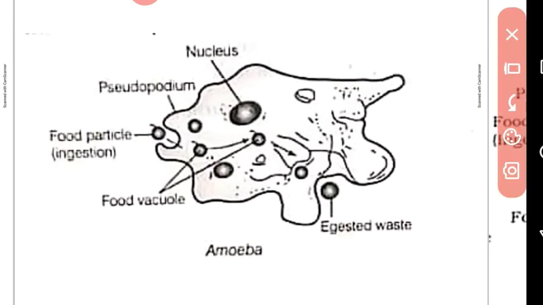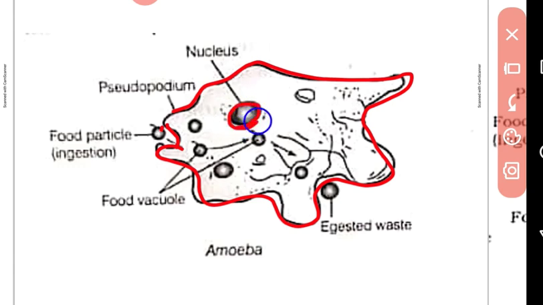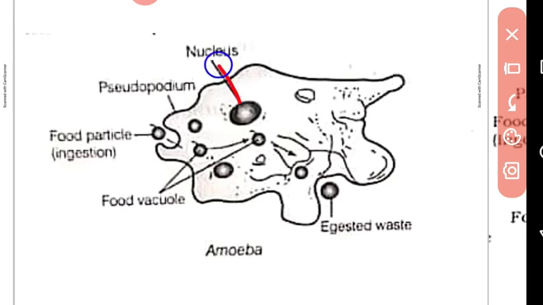Look at this diagram. This is the cell membrane of amoeba, and a circular rounded nucleus which is dense is present in the cytoplasm. What is cytoplasm?